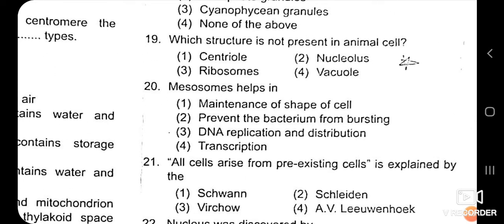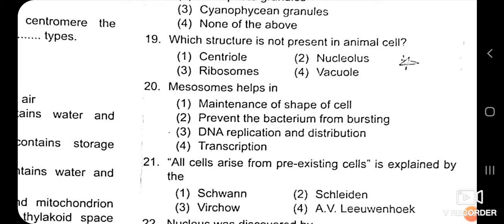Which structure is not present in animal cell? In animal cell which structure is not present? Centriole, nucleolus, ribosomes and the vacuole. Okay, now can you guess which is the correct answer?